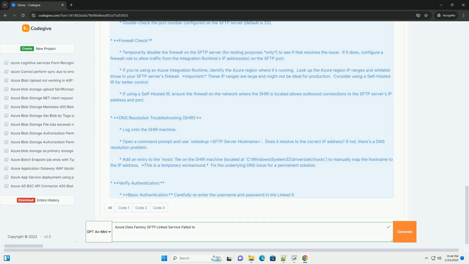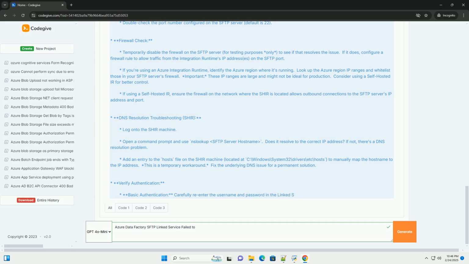2. Error code 3200/3201, file system errors. These errors typically indicate problems accessing files or directories on the SFTP server. The user account used by the linked service likely lacks the necessary permissions or the specified path is incorrect. Description: cannot find the file or directory, or access denied.